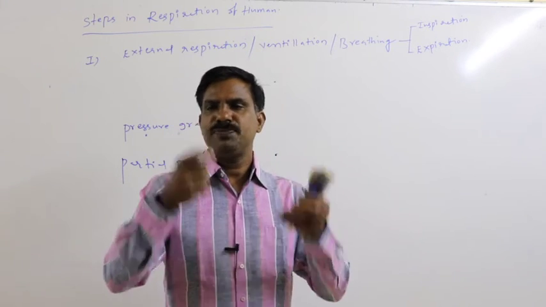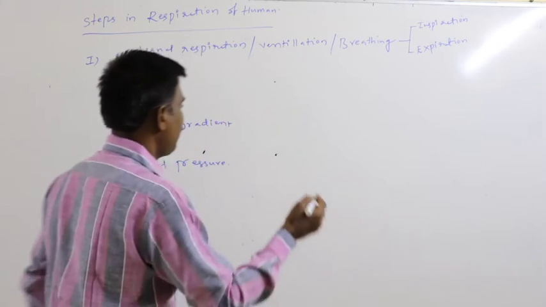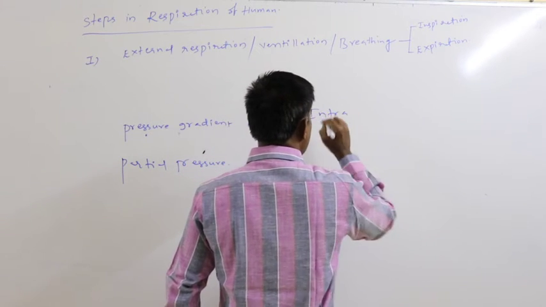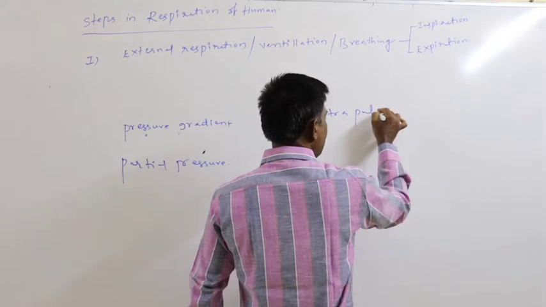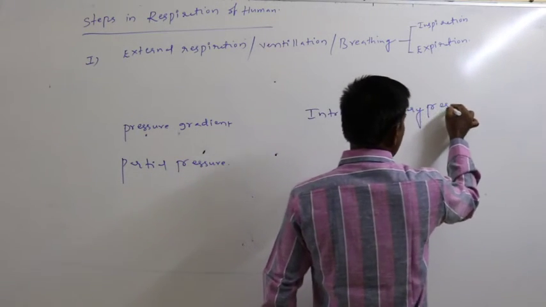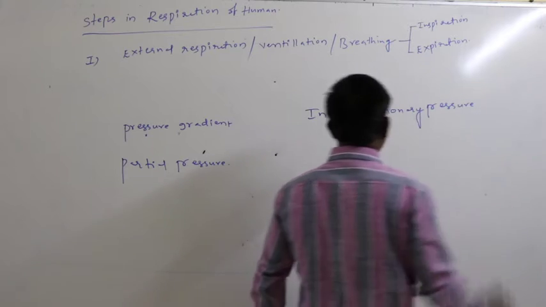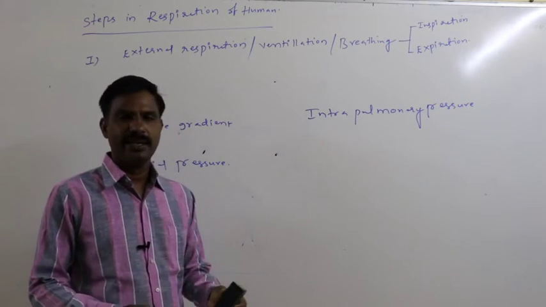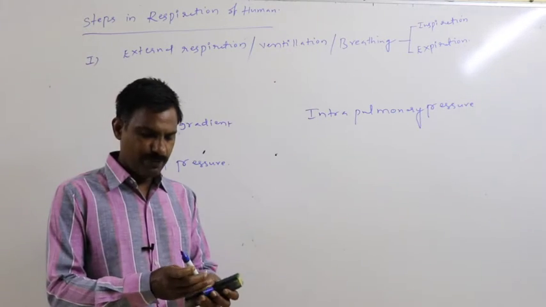The pressure which is present in the lung is said to be the intrapulmonary pressure.